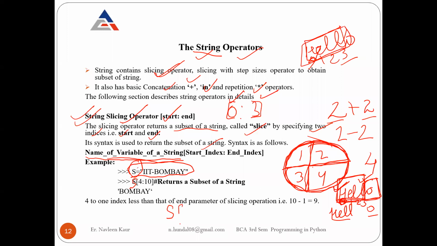Okay, then you have to write the starting index. So if I'm writing 4, it means from where it will start cutting. This is 0, this is 1, this is 2, this is 3. It will start cutting from B of Bombay. Okay, so from here it will start. After that, it goes till 10. 4, 5, 6, 7, 8, 9. It means the last value. If you want to go till,